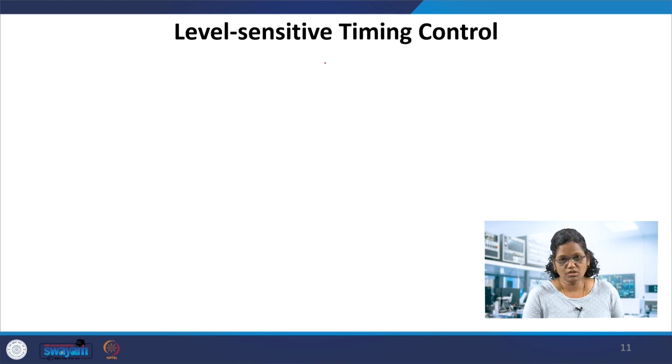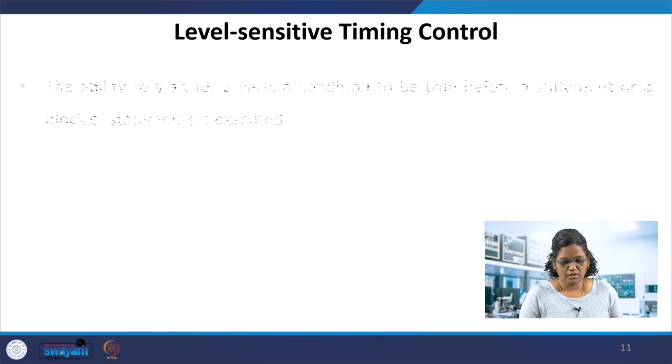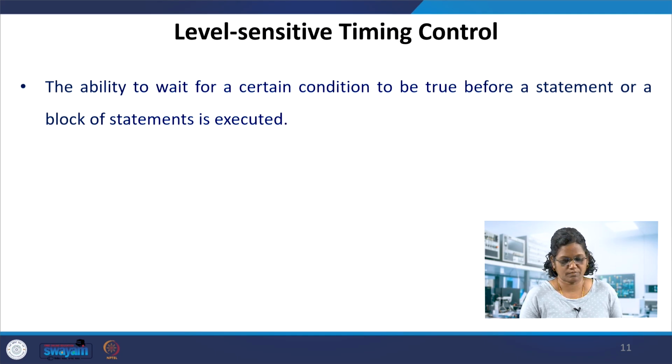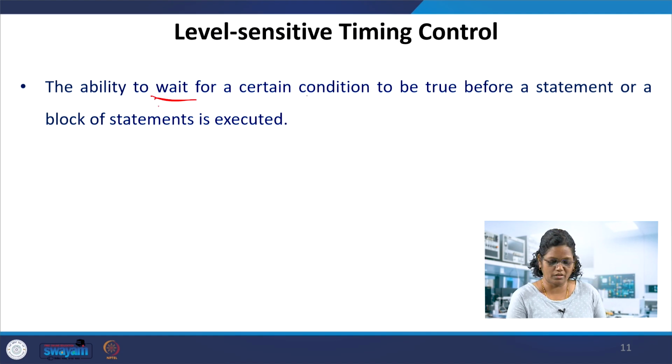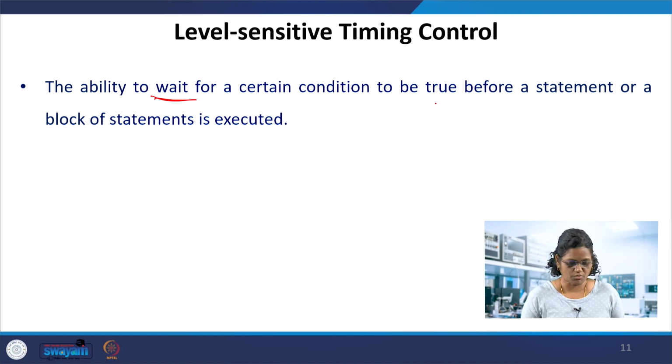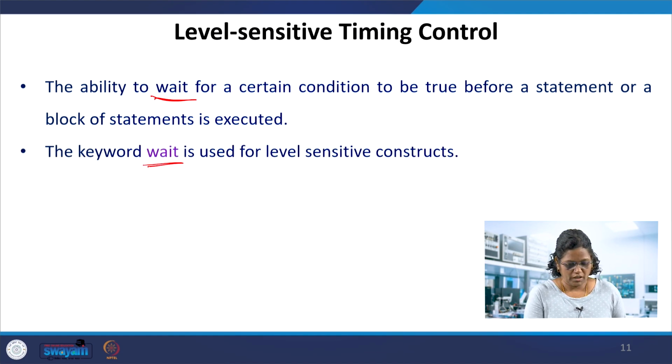The level sensitive timing control, which is the third category of the timing controls, we are using in the latches. Along with the level sensitive, the wait statement is used. The wait is a keyword here, which waits until a condition is true and then executes a particular statement or a block of statements. So the keyword is wait, used along with the level sensitive constructs.